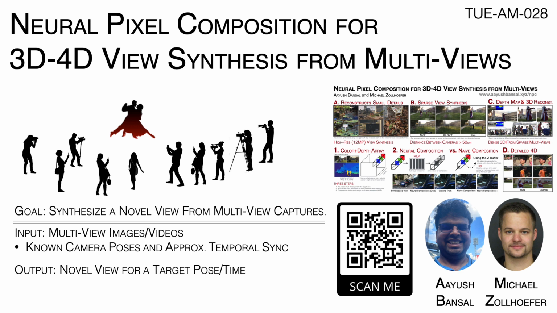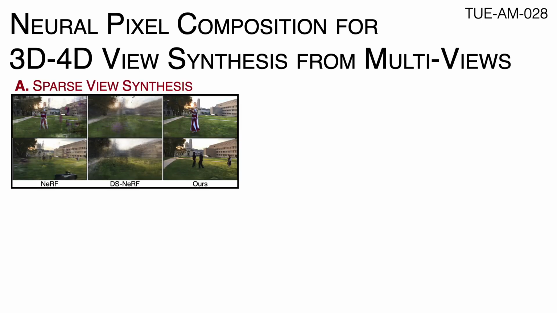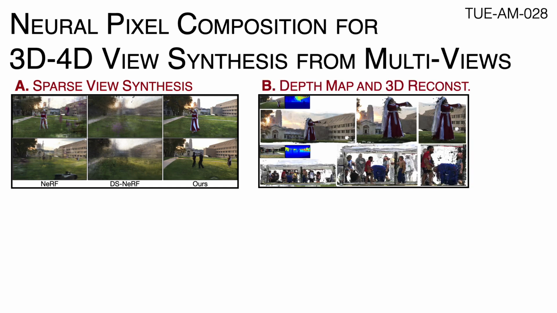In this work, we introduce neural pixel composition for 3D and 4D view synthesis from multi-views. Different from existing methods, our approach allows us to synthesize novel views from multi-view sequences captured from sparse and unconstrained cameras. Here, the minimum distance between the cameras is more than 50 cm. Our approach can synthesize novel views, whereas prior methods such as NeRF and DS-NeRF struggle. It also allows us to get dense depth maps and 3D point clouds from sparse and unconstrained multi-views, and can reconstruct